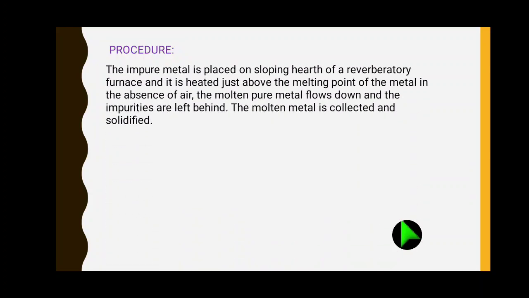What is the procedure? The impure metal is placed on the sloping hearth of a reverberatory furnace. It is heated just above the melting point of the metal in the absence of air. The molten pure metal flows down and the impurities are left behind. The molten metal is collected and solidified.